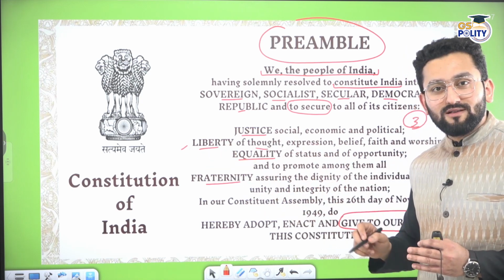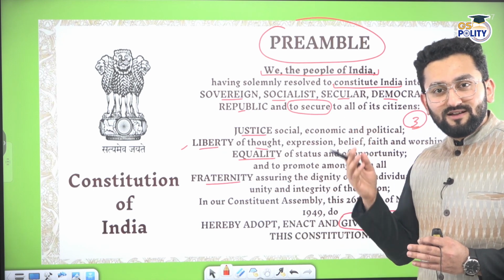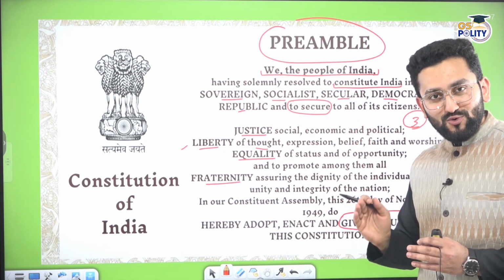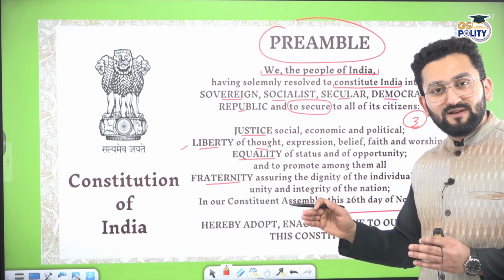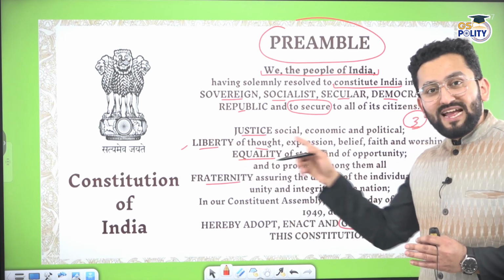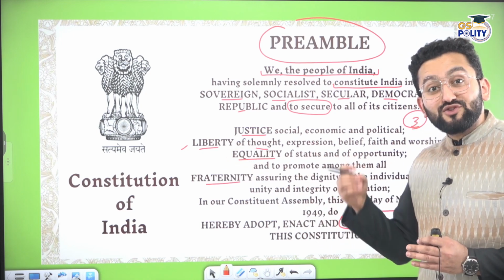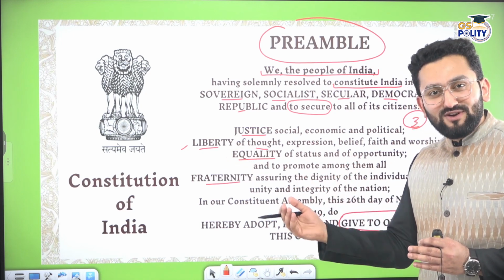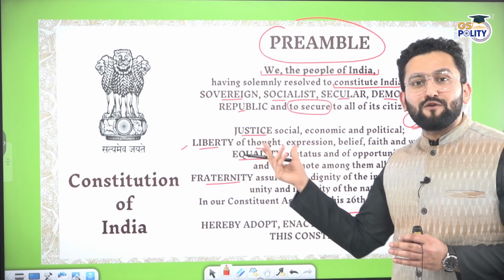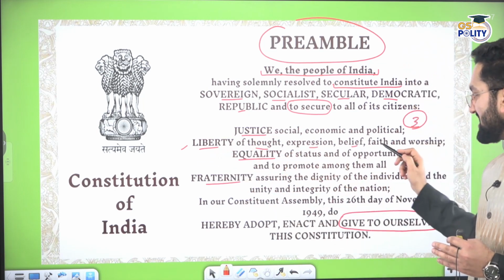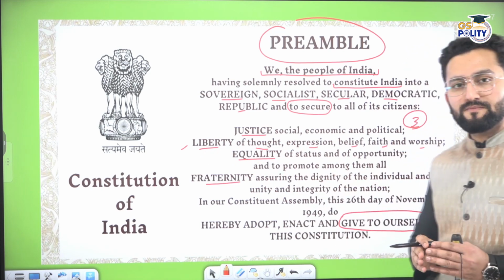Liberty of thought. You can think without restriction, although there are some reasonable restrictions in place if your liberty of expression is actually a threat to India's integrity, security. That we are going to talk about later. But the point is liberty of thought, expression, belief, faith, worship.